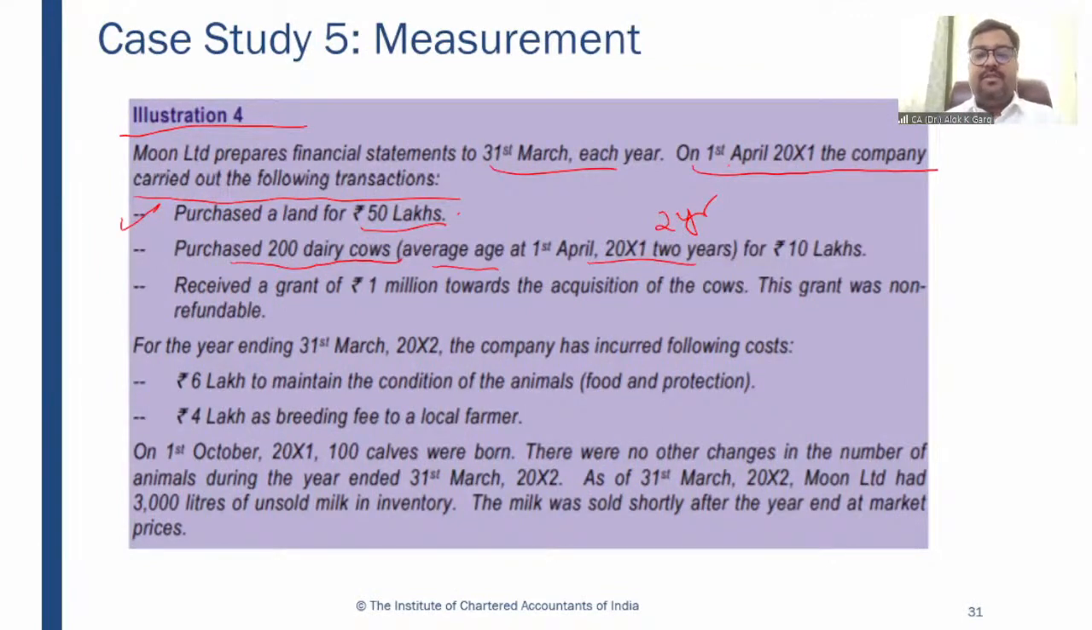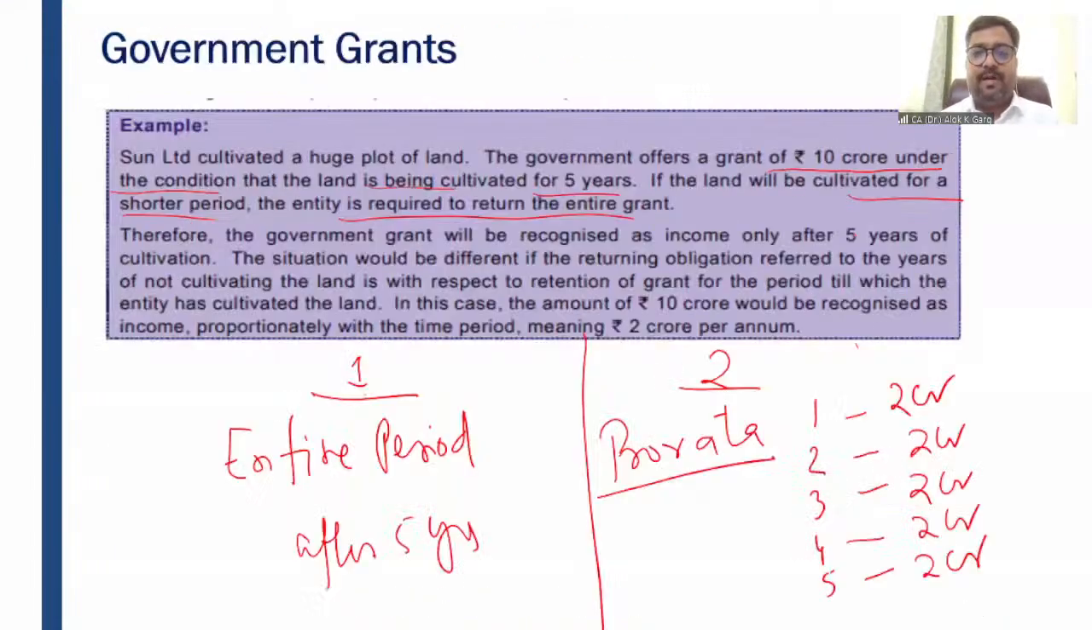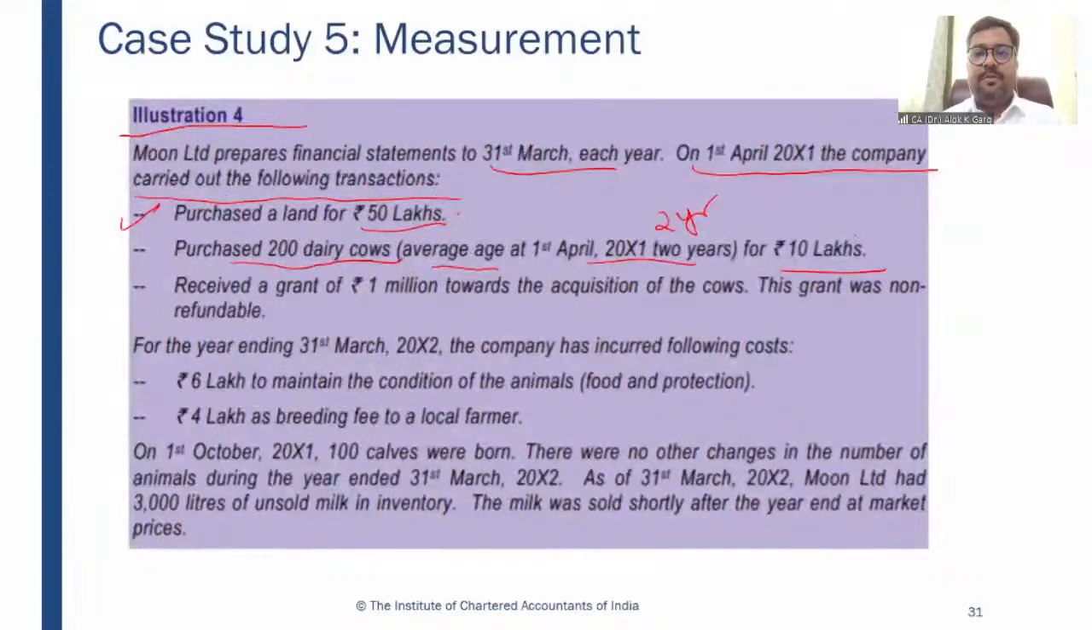The average age is 2 years for rupees 10 lakhs. So 200 dairy cows, average age is 2 years, and 10 lakh rupees is the cost. So what is my price? My price is 5,000 rupees per cow, right? 5,000 multiplied by 200 becomes 10 lakh rupees. So this is my biological asset.